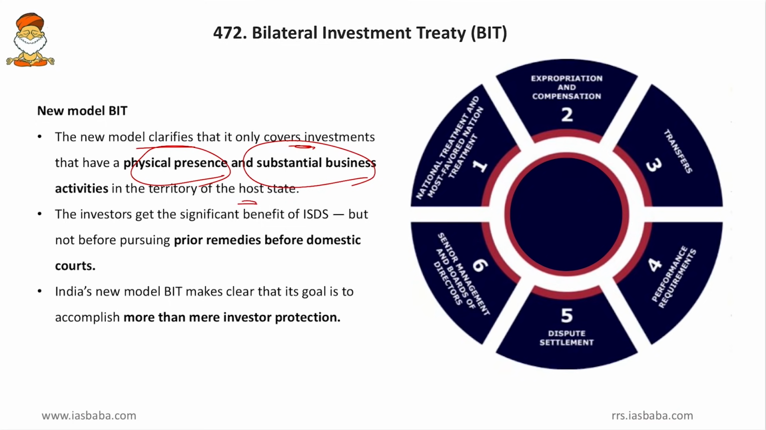Then the investors get the significant benefits of ISDS, the Investor-State Dispute Settlement system, but not before pursuing prior remedies before the domestic courts. In other words, this clause says that before moving to the ICSID, you will have to exhaust all your chances in the Indian legal system. That is, you have to start from a high court, then move to the Supreme Court. There you have to appeal to the Supreme Court once again. And even there, if you don't get justice, you can move to the ICSID. So you cannot reach the international dispute settlement mechanism at the very first instant.